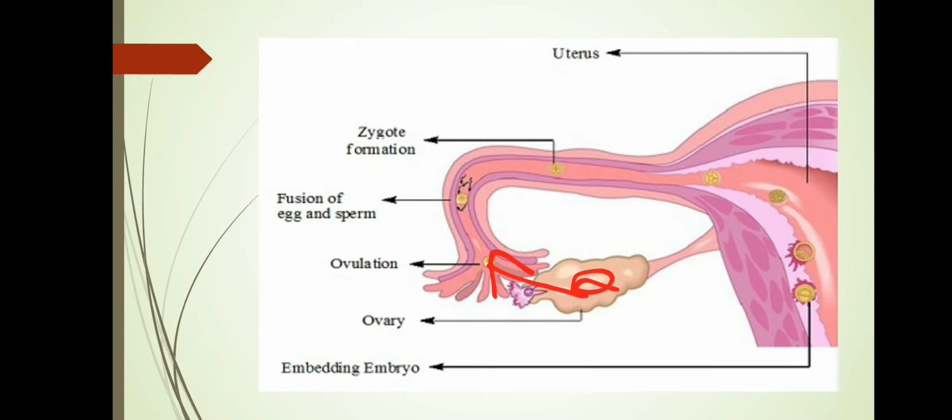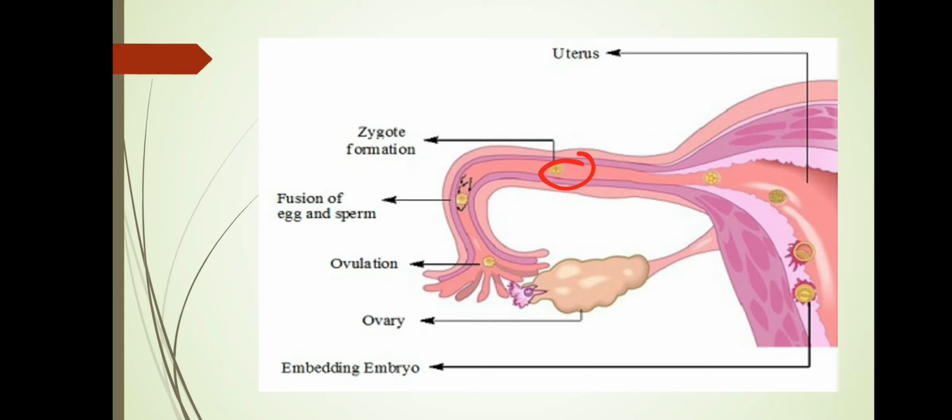Now after the ovulation, the ovum moves into the fallopian tube or the oviduct, and the sperms are entering from here. There will be many sperms entering, but only one sperm will fuse with the female cell. That fusion of male and female gamete is called a zygote. So the zygote is formed here in the fallopian tube, in the oviduct.